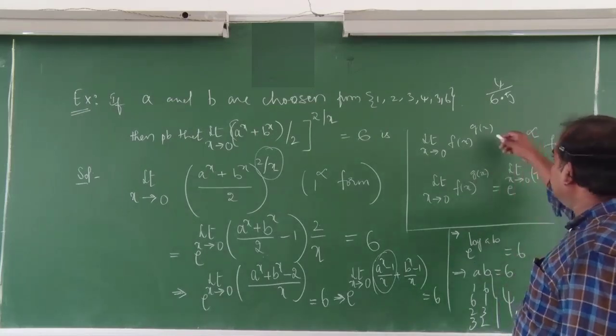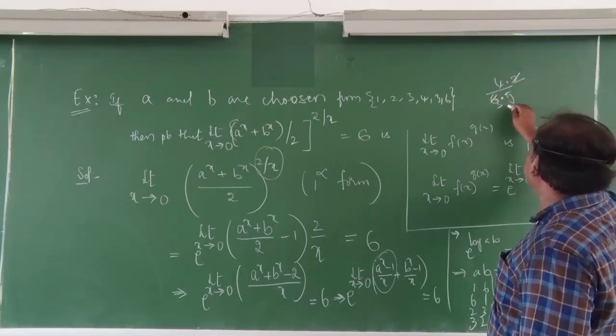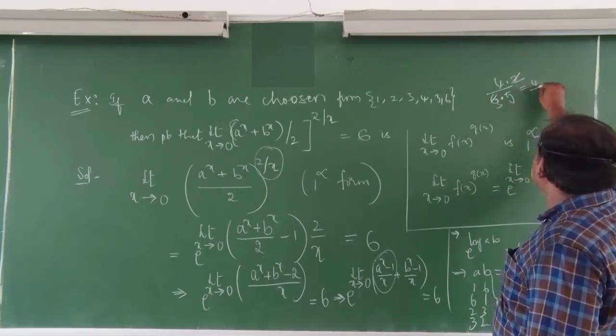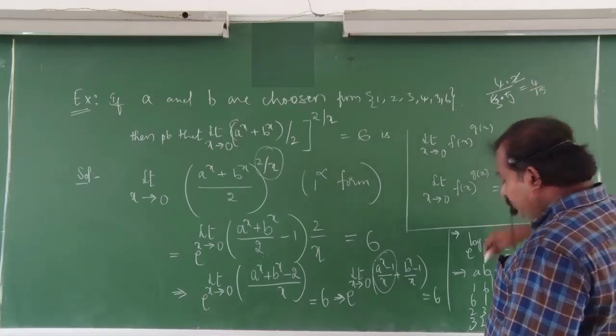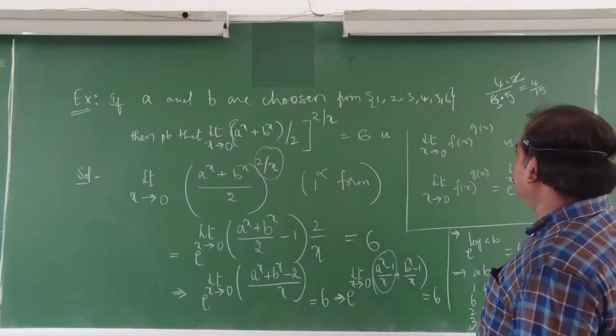So 4 options by 6C2 into 2, if you take it 2, 3 times, then it equals 4 by 15. 2 by 15, 6C2. You can cross-check it yourself.